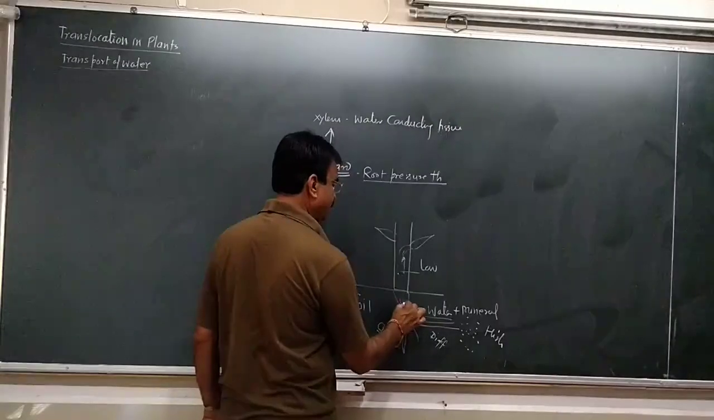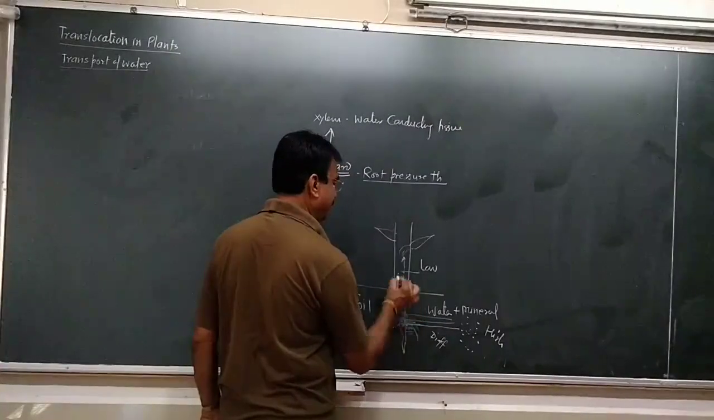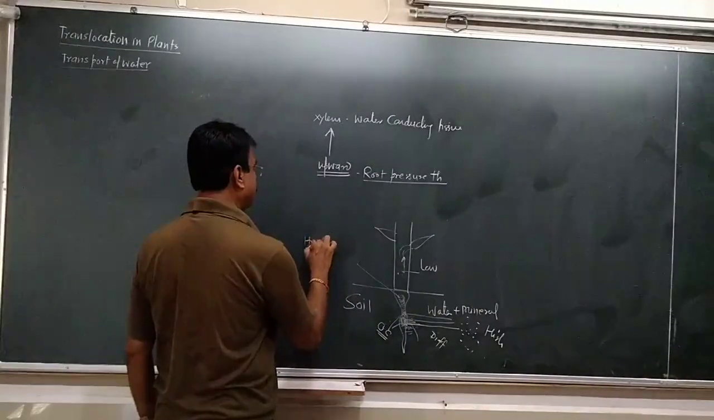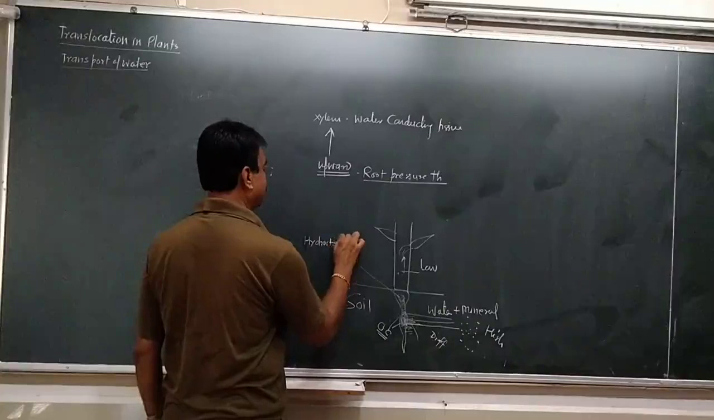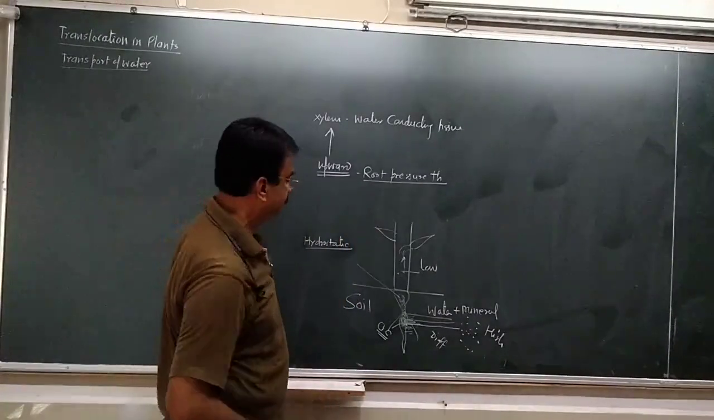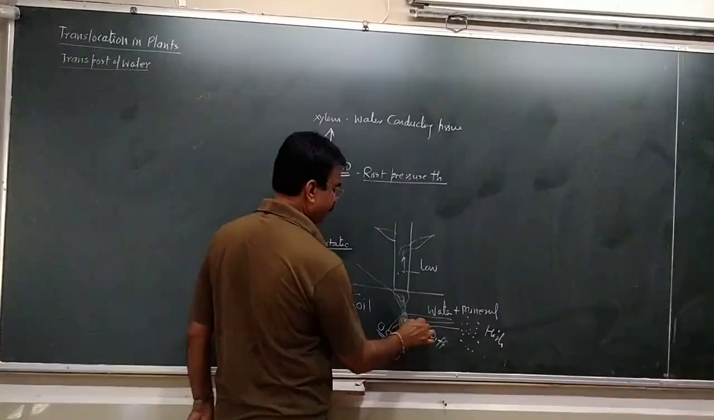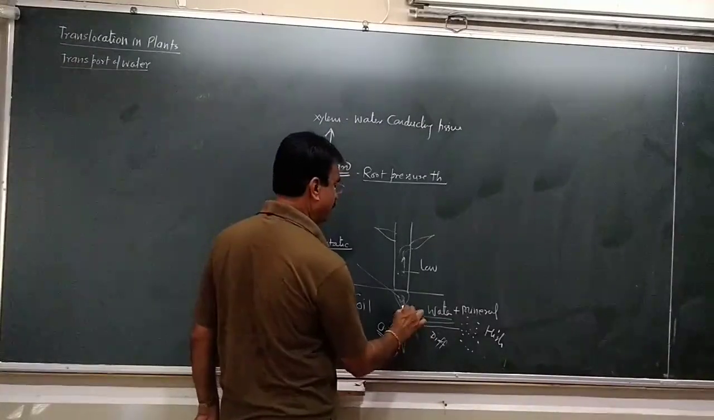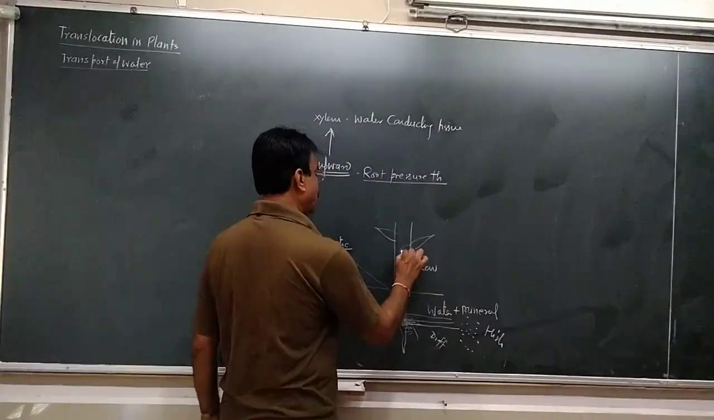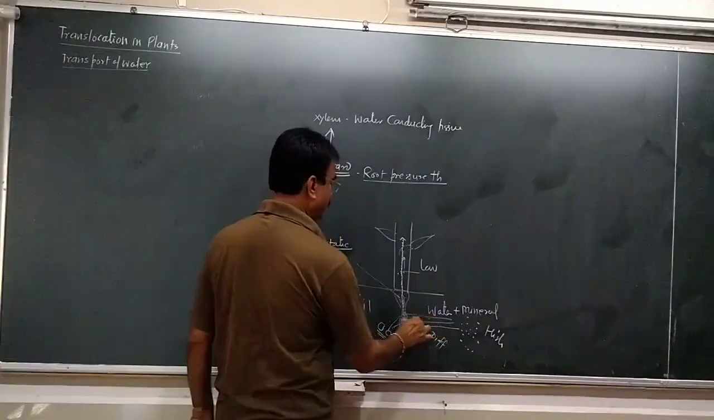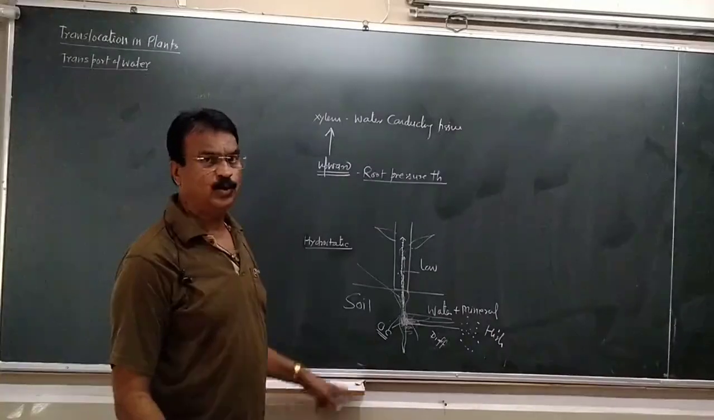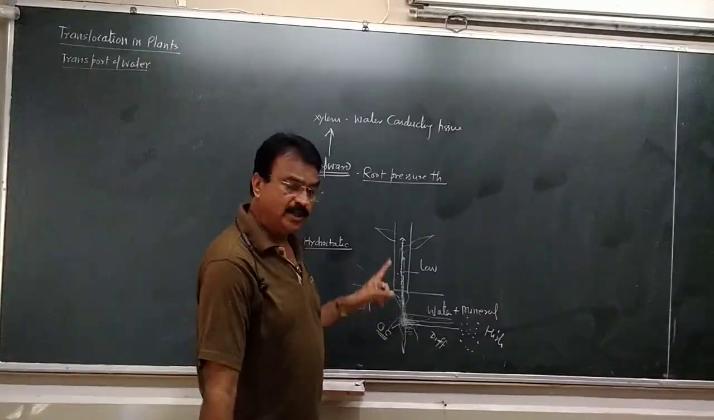And this water which is collected here will create a pressure. That pressure is called the root pressure, which is a hydrostatic pressure. And this pressure, which is created due to accumulation of water, pushes the water column up. The water column is pushed up and up because the pressure is created from the downside. This is root pressure.